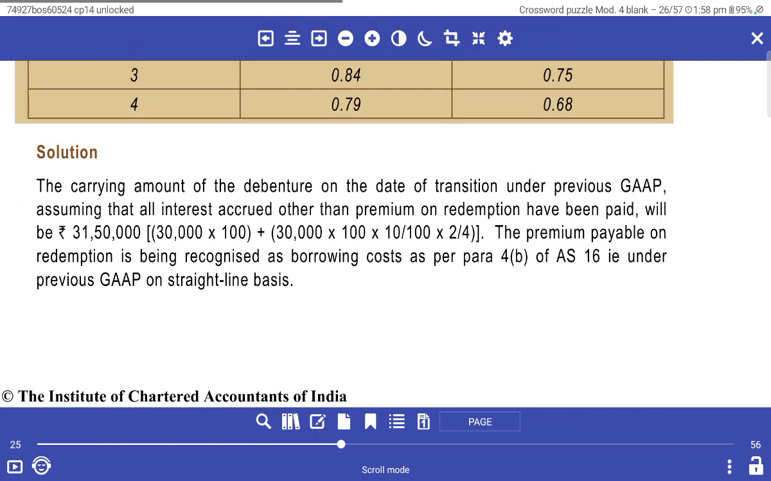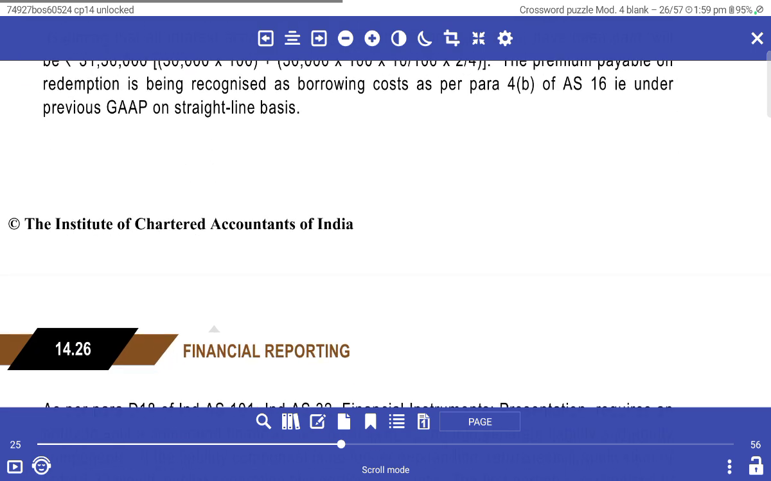The carrying value of the debenture on the date of transition under the previous GAAP: assume that the interest accrued and the premium on redemption has been paid. That is 30,000 into 100 into 1 by 10 by 2 by 4, which is 31 lakhs 50,000. The premium payable on the redemption is accrued according to the borrowing cost under the previous GAAP on a straight-line basis.